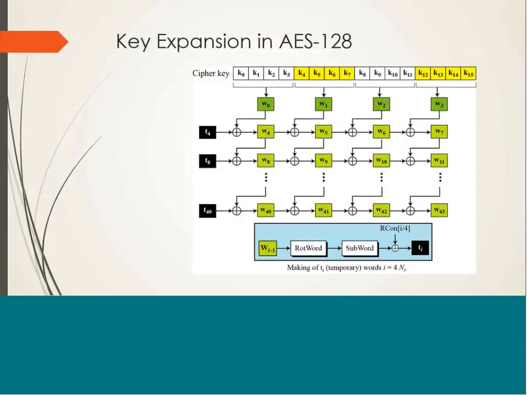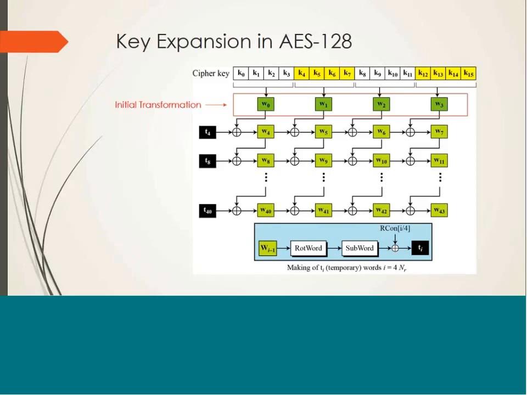So this is shown over here. This is the whole key, which is having 16 bytes or 128 bits. K0 depicts the first byte, K1 second byte, and so on, K15 as the 16th byte of the initial cipher. For initial transformation phase, this cipher key is used as it is. There is no change made to this key, only that it is divided into 4 parts. First 4 bytes will comprise W0. The second 4 bytes comprise W1 and so on, W2 and W3.